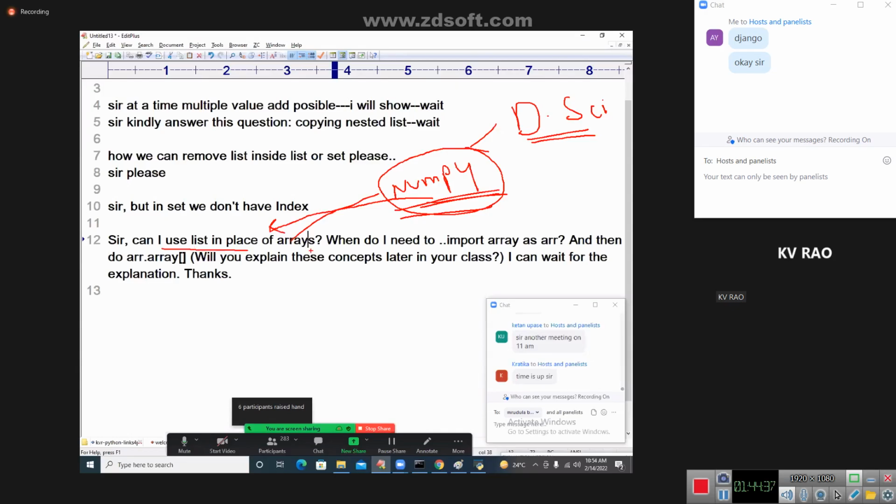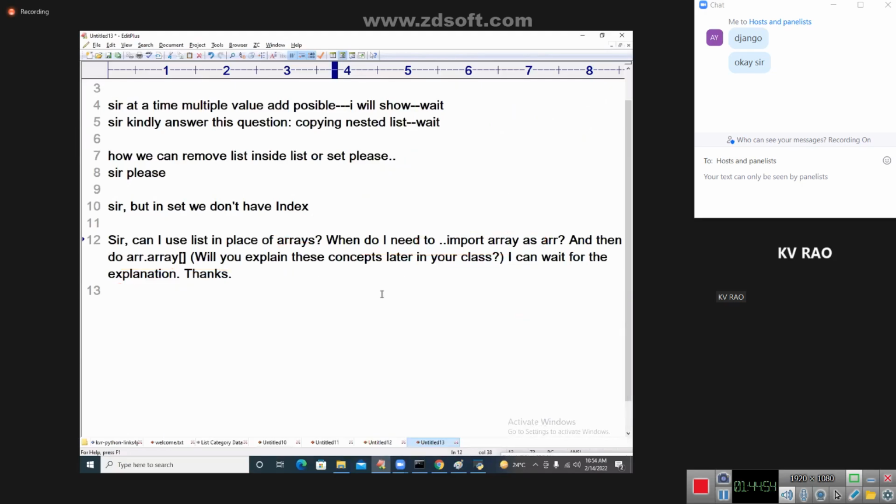Okay. So do you need to import array as array? Yes, I am going to explain, ma. I will explain these concepts in the class. Definitely, this arrays is an old concept. The new concept is NumPy. The arrays concept is a 1947 concept. In the present trend, this is very simple for me. Within 1 hour, I can explain this. But I want to explain NumPy, which is a modern trend. This is an outdated concept in the industry. We are using NumPy.